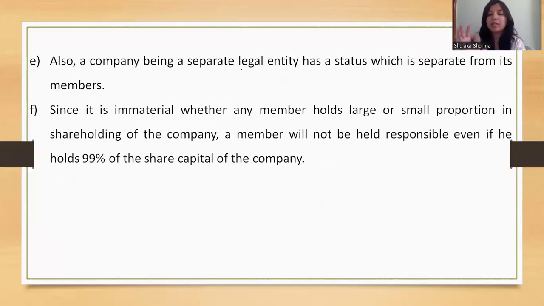Because of the advantage of a separate legal entity, company and members are two distinct formalities, are two distinct forms. Since it is immaterial whether any member holds large or small proportion in shareholding of the company, a member will not be held responsible even if he holds 99% share capital of the company.